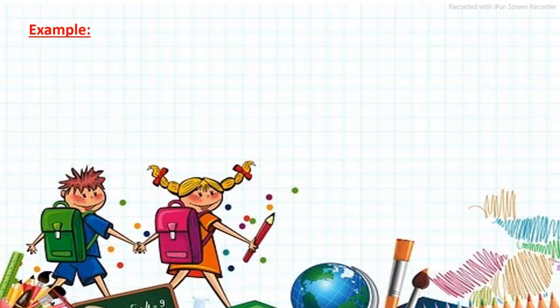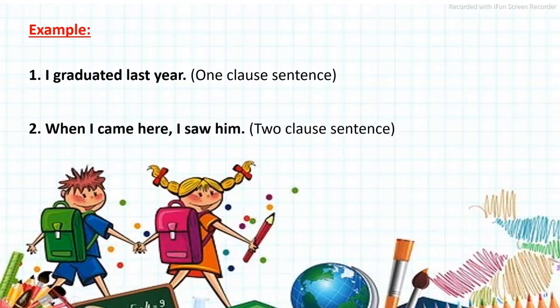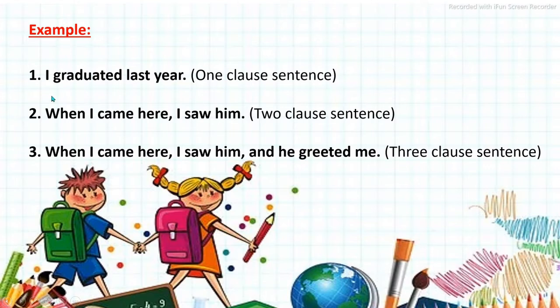Next, let us see some examples. As I said, there are one clause sentences, two clause sentences, and three clause sentences, in which either one clause, two clauses or three clauses come. If we look here, I graduated last year. Here I is the subject and graduated is the finite verb. It is capable of expressing a clear sense on its own. It can stand alone, so it is a main clause. Here it is one clause. It is also called a sentence.